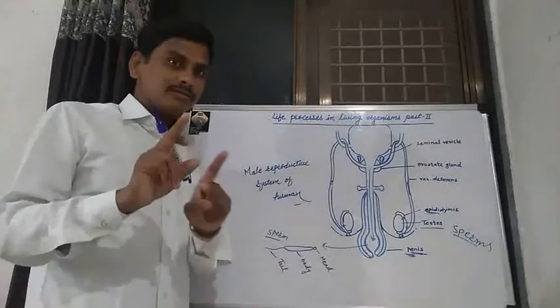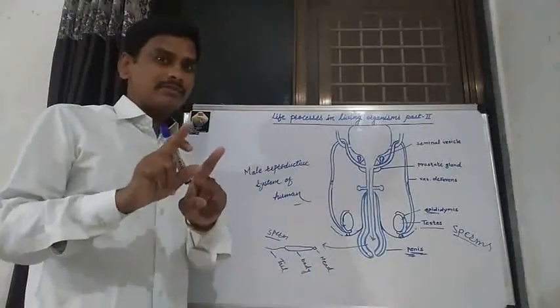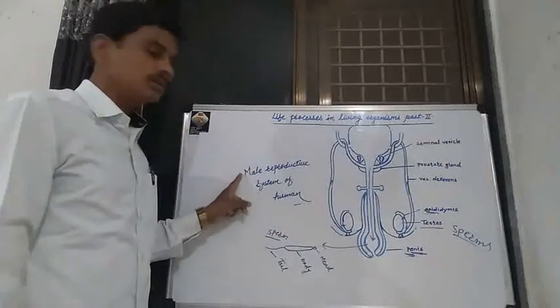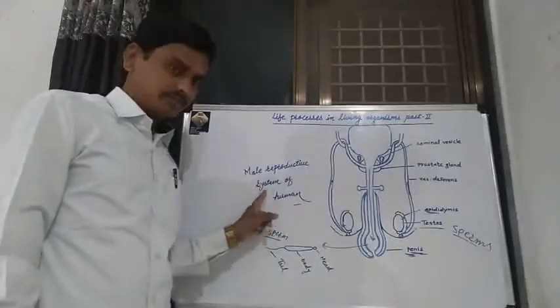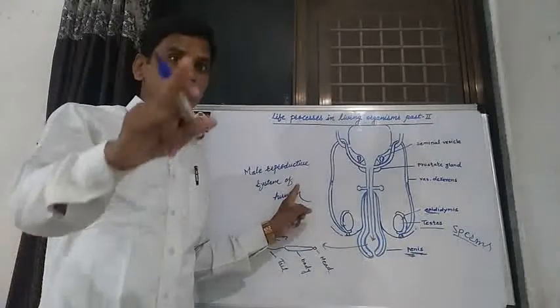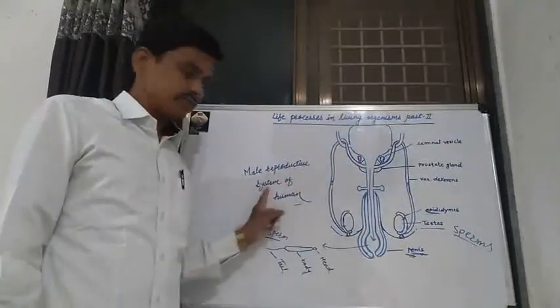That is the most important system in a male, known as the male reproductive system. Now we draw the diagram of this male reproductive system.